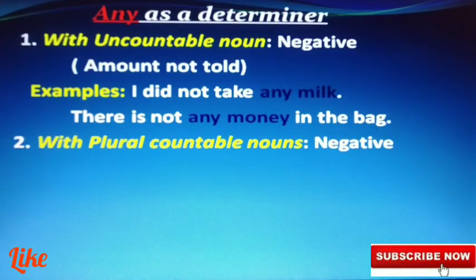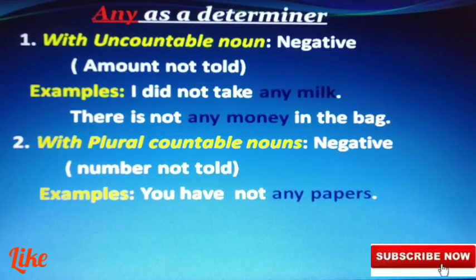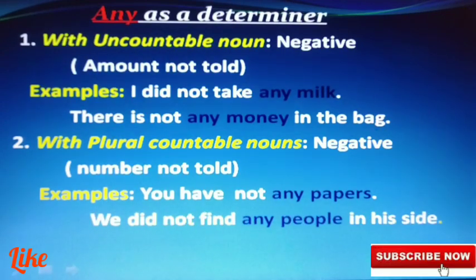With plural countable nouns, when negative, number not told, we also use any. Examples: you have not any papers. Papers are countable, but it is used in the negative, so we use any. We did not find any people in his side. People are countable, but it is a negative sentence, so you use any, not some. We do not use some here, we use any.